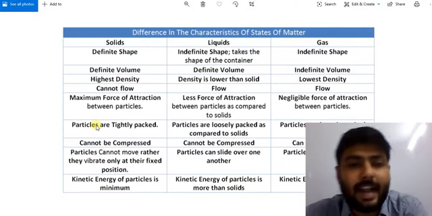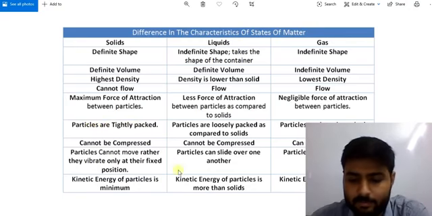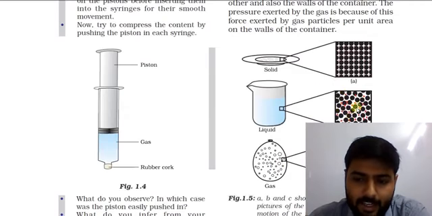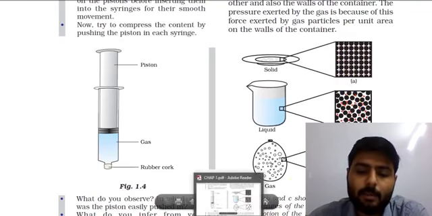Particles are tightly packed in solid, whereas particles are loosely packed as compared to solid in liquid. Here in figure we can say that the particles are near to each other, but in comparison to solid it is less tightly packed.